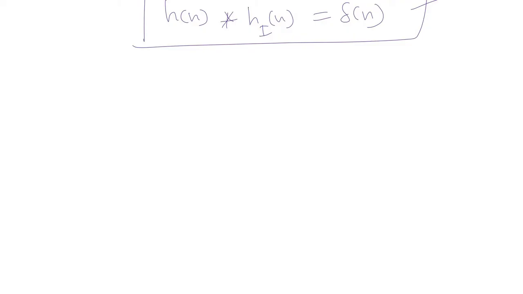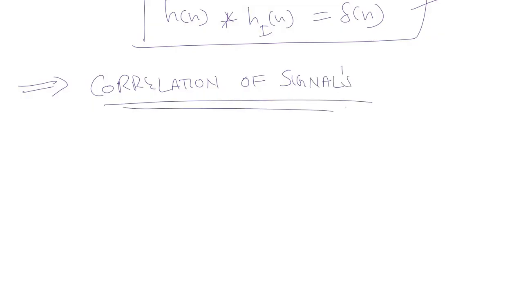So the next topic is now correlation of signals. Correlation, just like convolution, is another mathematical tool, and it closely resembles convolution.